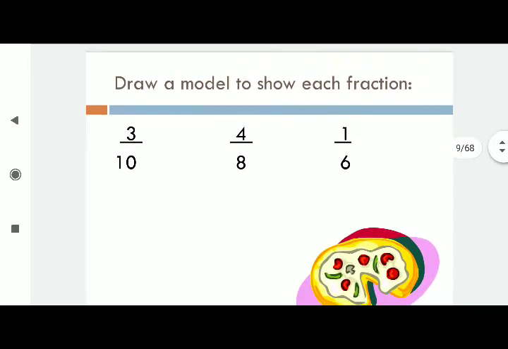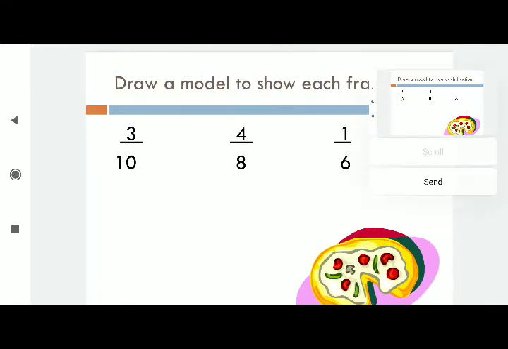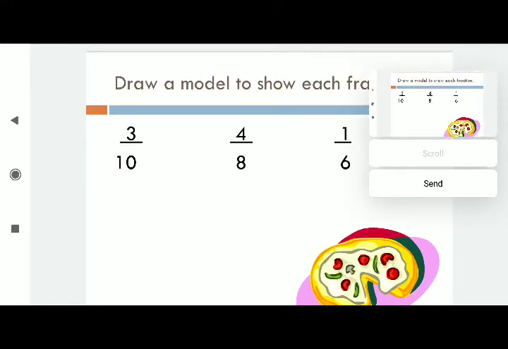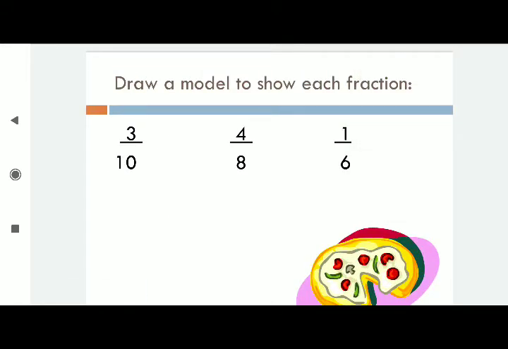Next, draw the model to show each fraction. Now it is 3 by 10. For example, 3 by 10. You should do it on your own. So what to do here? You divide it into 10 equal parts, and out of them you color 3 parts. The equal parts can be of any shape, like circle, square, anything, any shape if you want. All shapes must be equal shapes. After that, the 3 parts must be colored.